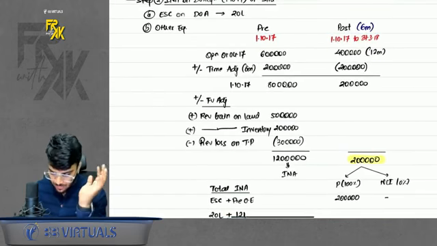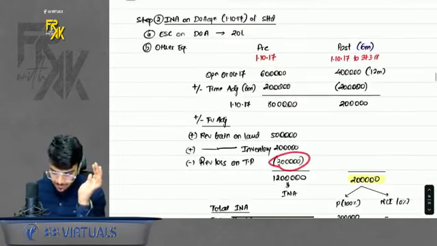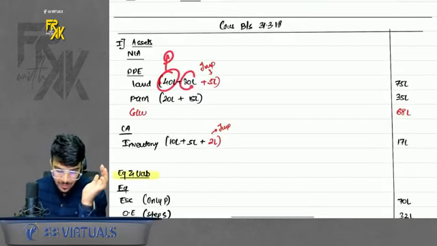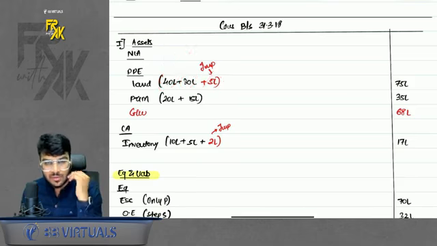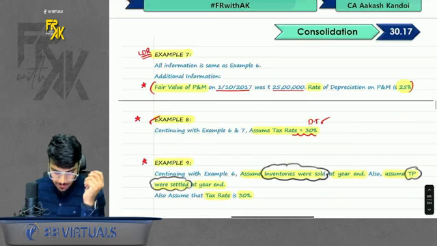So revaluation loss on trade payable. Okay, so this is how we'll find the IND. Do remember also, while preparing the balance sheet, when you take the land of parent and land of subsidiary, don't forget to add the amount of revaluation gain. Simple. Okay, chalo. Then there was also one more example, example number 7.